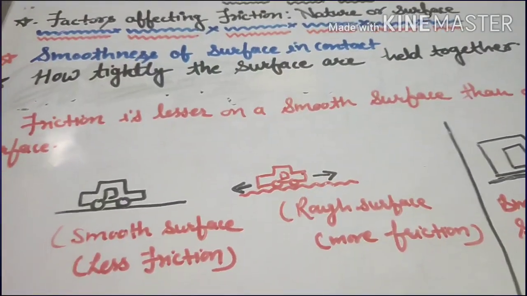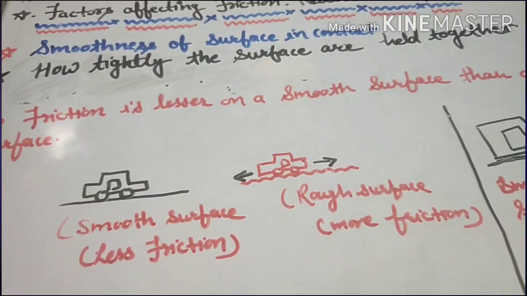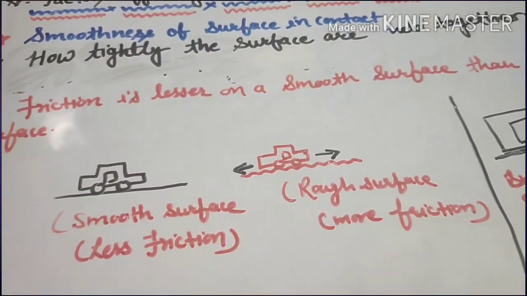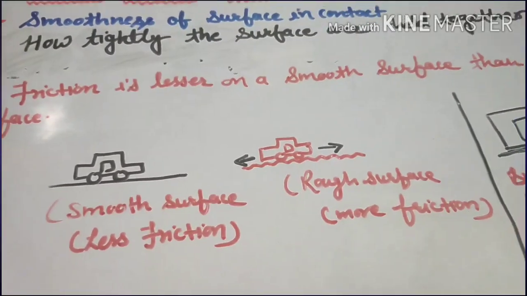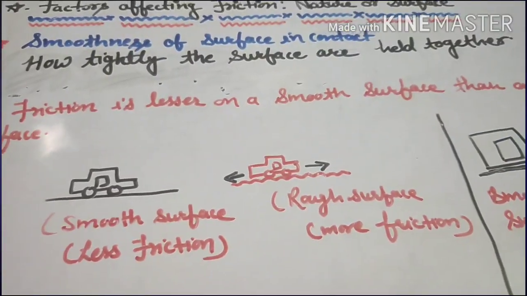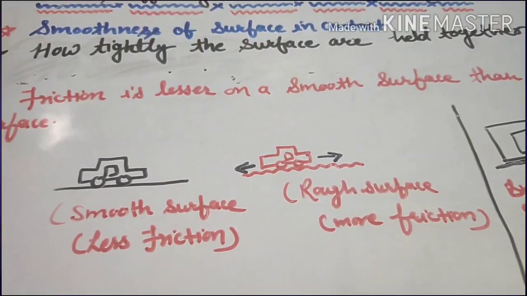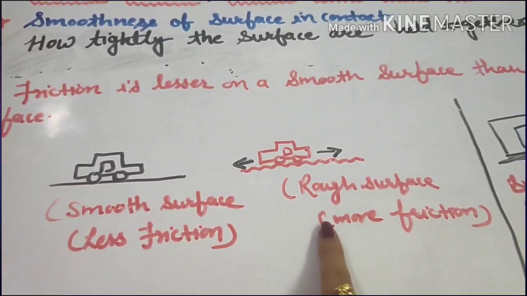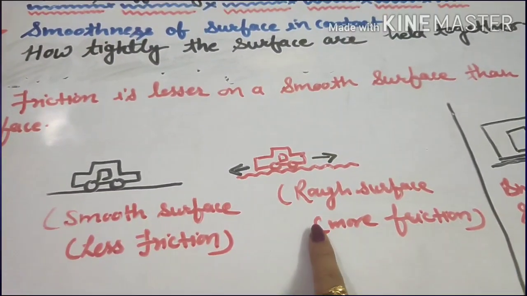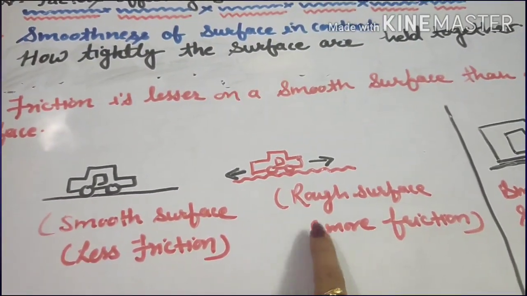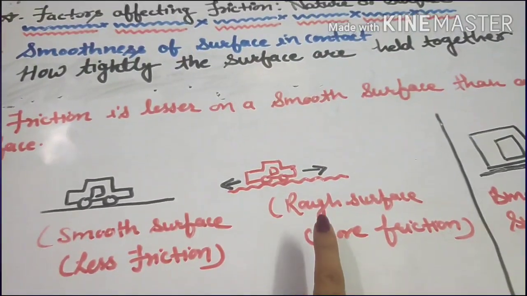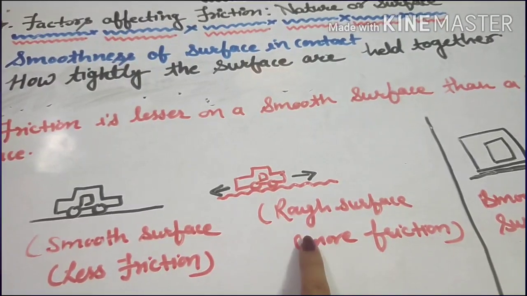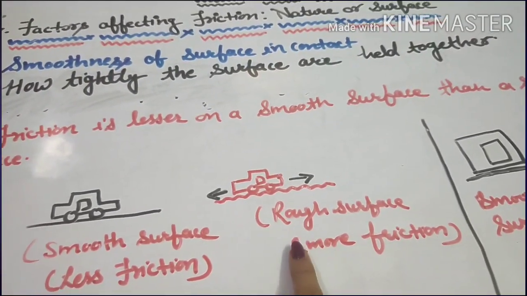Now let's take an example. Try driving a car on a smooth road and on a rough surface. What do you see? More force is needed to make the car move on a rough surface, because the friction is more here.